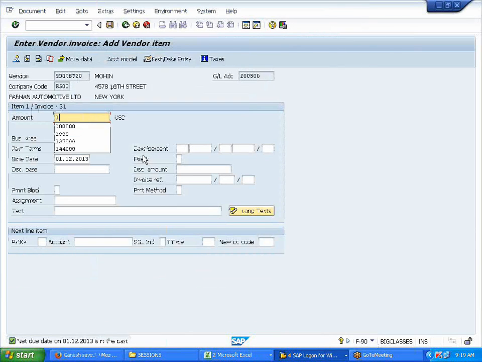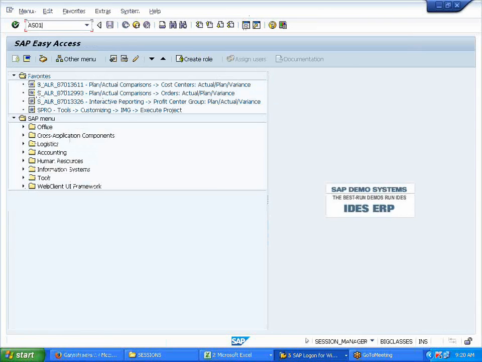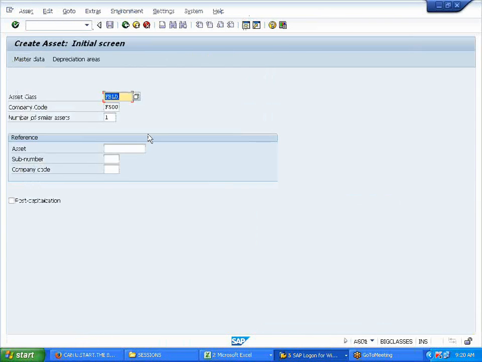So let's say again, the same, 100,000. But did we purchase and make the master record? We need a master record, right? Asset master data we have not created. The asset is already purchased, right? So I need to create one master data. What's the transaction code? AS01. Okay, now I'm creating another asset.